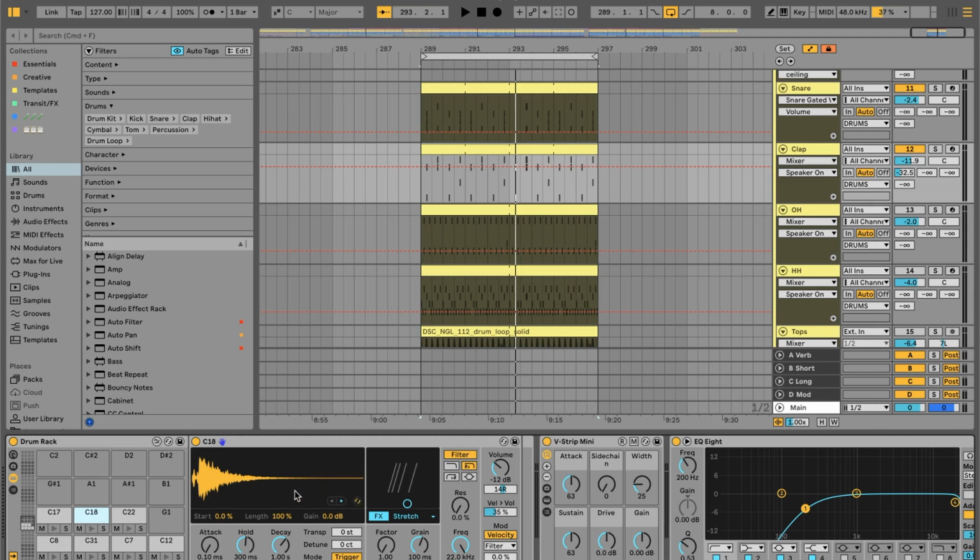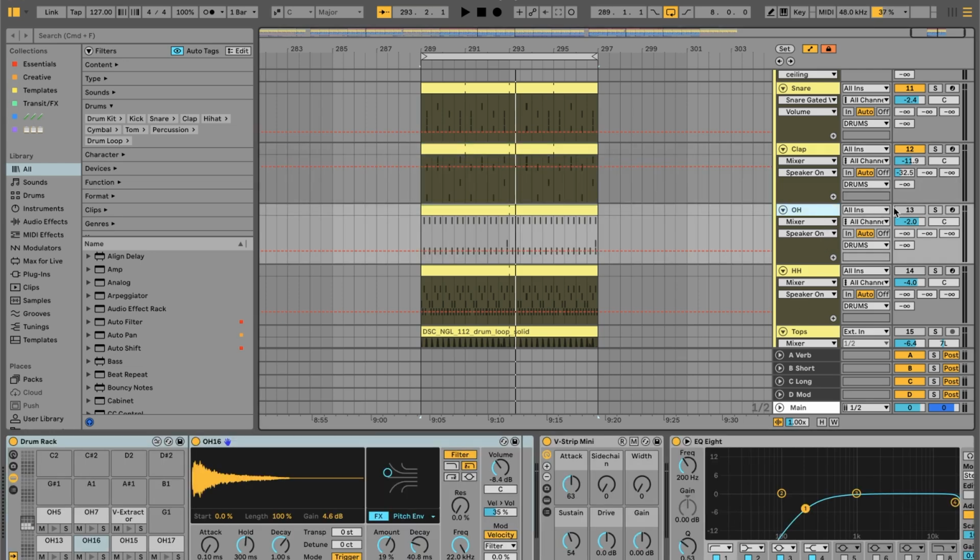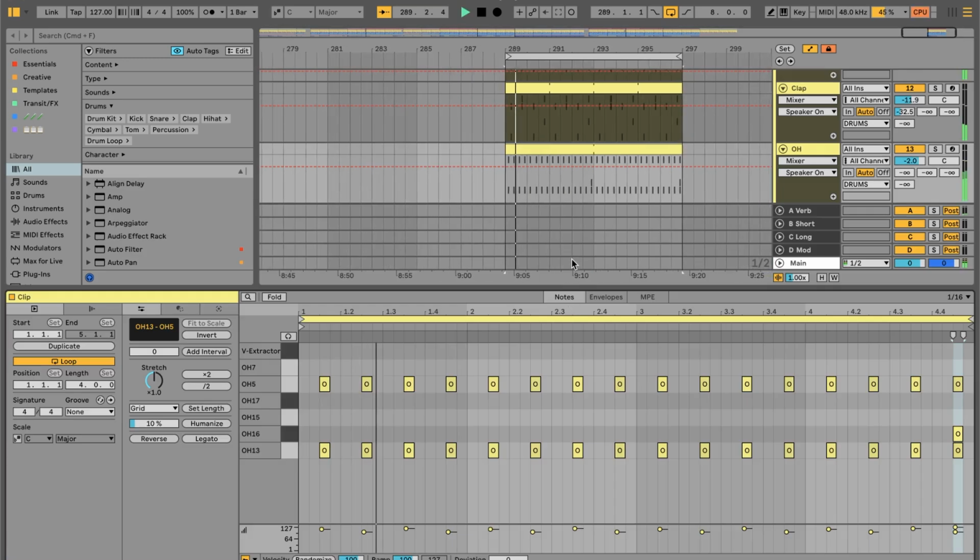In terms of any processing, it's standard channel strip stuff. In this instance, we're just pushing the width up a little bit and then removing some of the lows. The next element that I heard is the open hat that I really wanted to dial in. So let's have a look and listen to that.